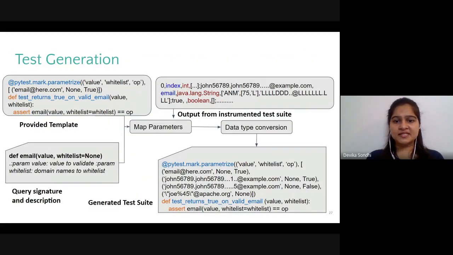Now, having obtained these mappings, Metallicus is almost ready to populate the test recommendations to the test template that was provided by the user. But before that, one final stage of data type conversions happens. For instance, a null in Java is equivalent to None in Python, or a Boolean true with lowercase t in Java is equivalent to True with uppercase T in Python. So after performing all these conversions, Metallicus finally returns a test suite as shown at the bottom right, which the user can now use to test the query function.